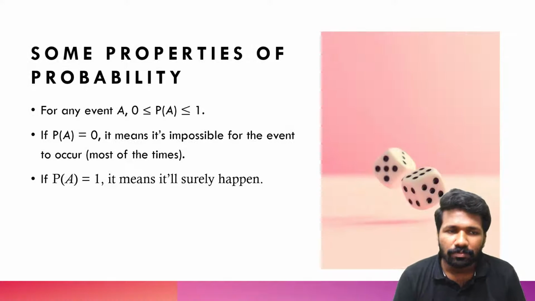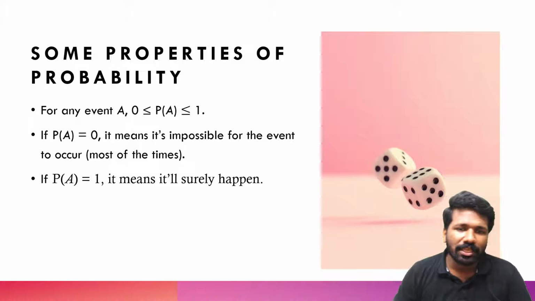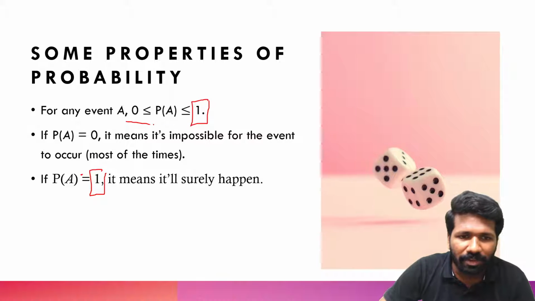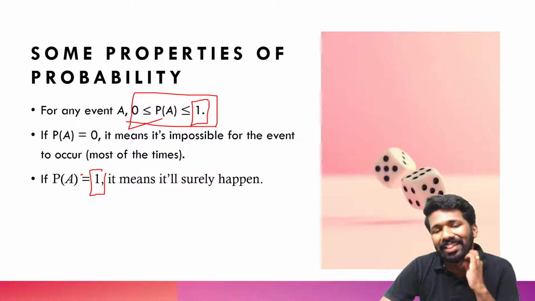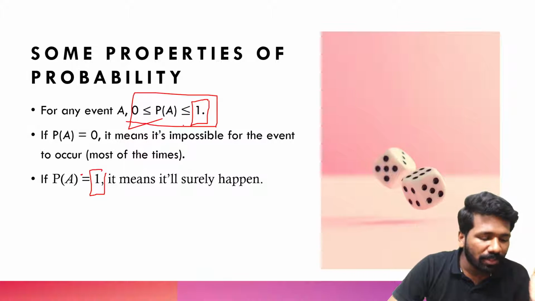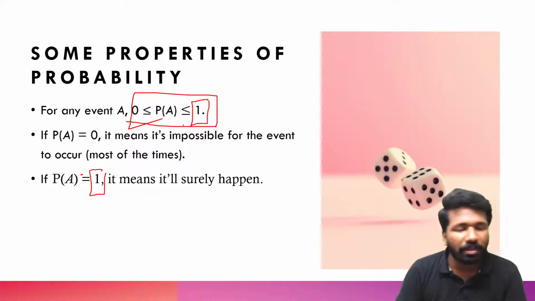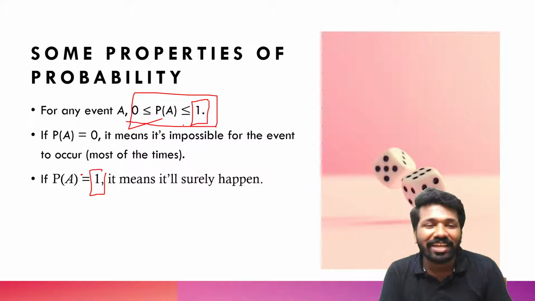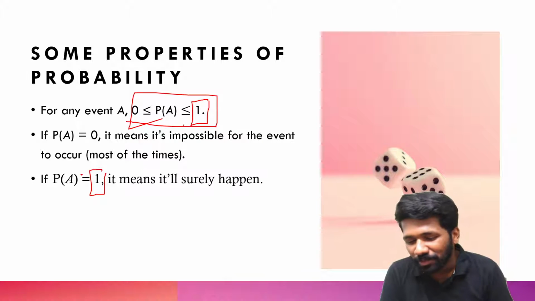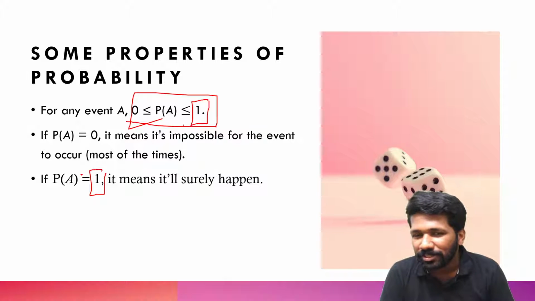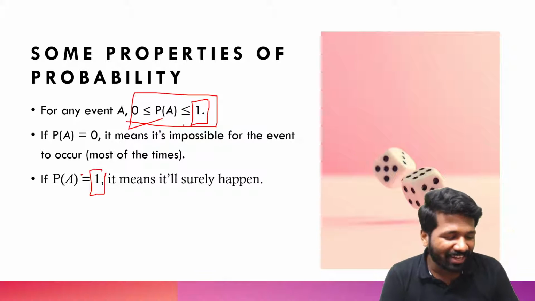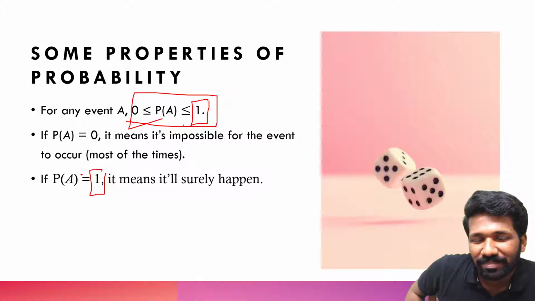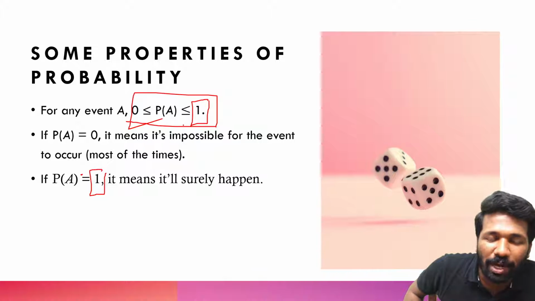Okay, so some properties of probability we will discuss. As I told, total probability will be 1 and probability will be between 0 to 1. Probability of anything to happen will be between 0 and 1. It will not be above 1, it will not be below 0. Sometimes, to exaggerate things, after an exam if someone asks you how was the exam, will you clear it, you will say it is 200% sure I will clear. You cannot be 200% sure, you can maximum be 100% sure. Same way probability can be maximum 1 only.